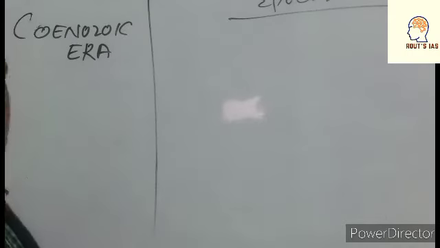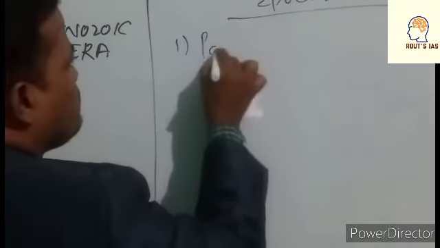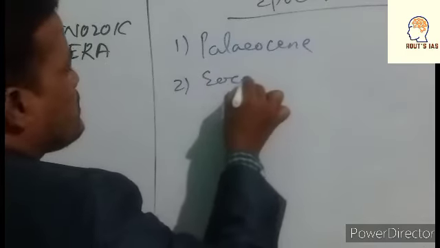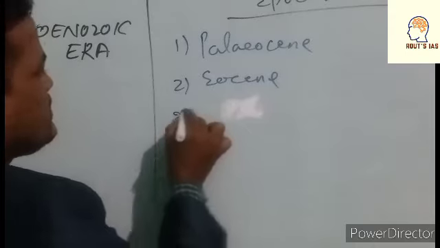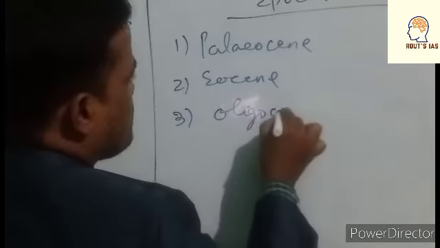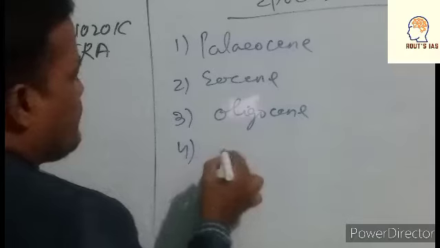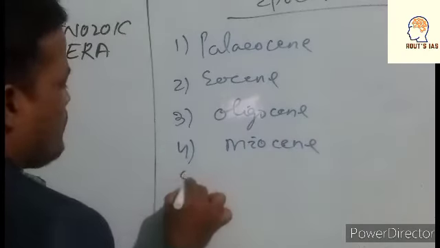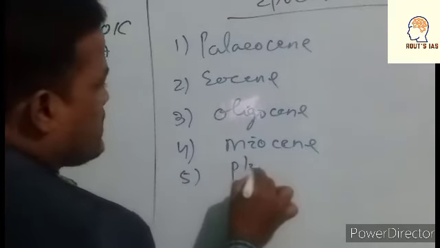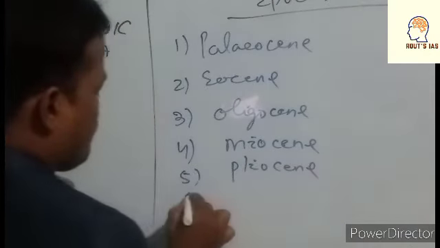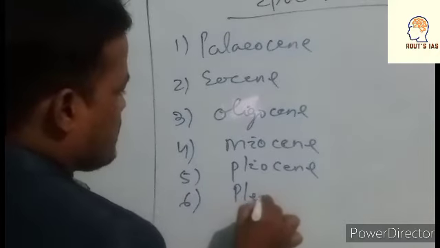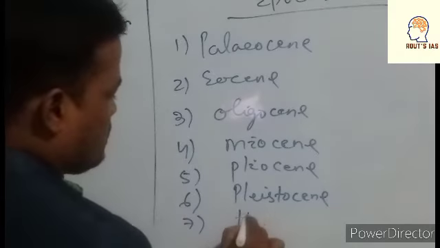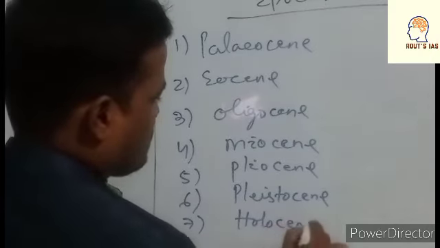The epochs are Paleocene, number 1, Eocene, Oligocene, Miocene, Pliocene, Pleistocene, and number 7 is Holocene, the recent age.